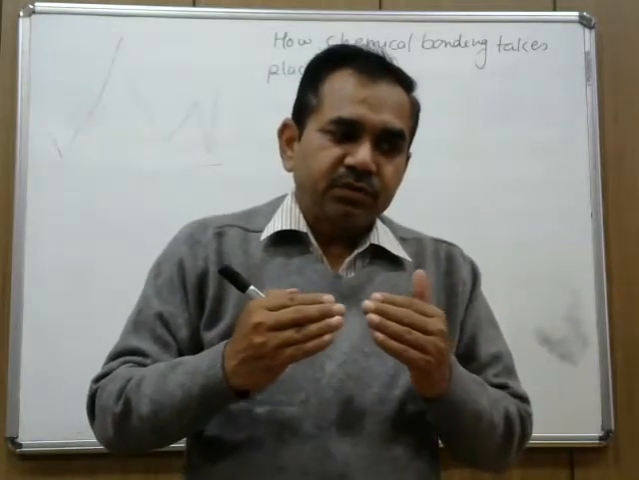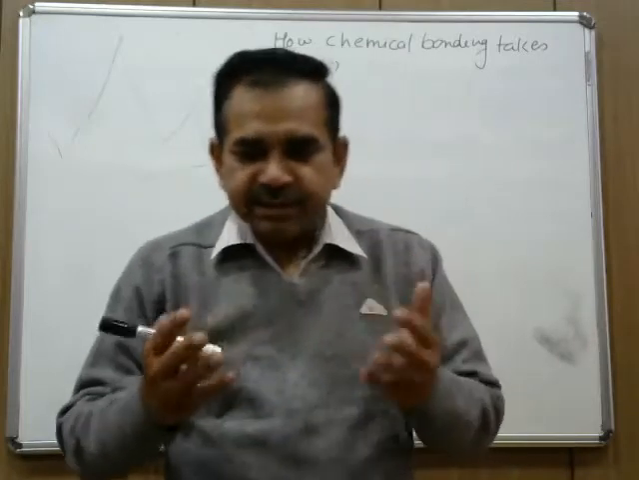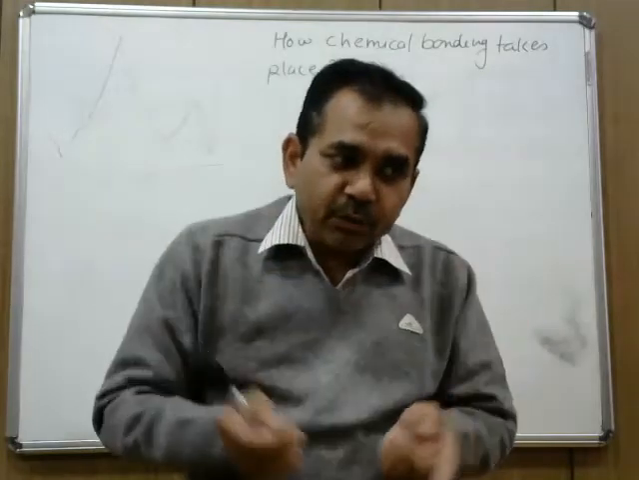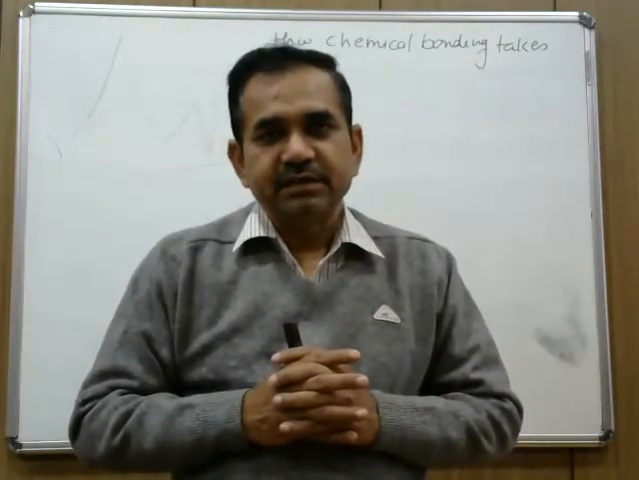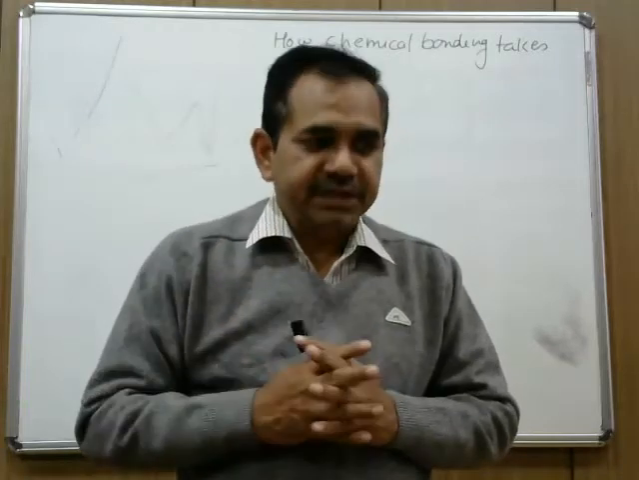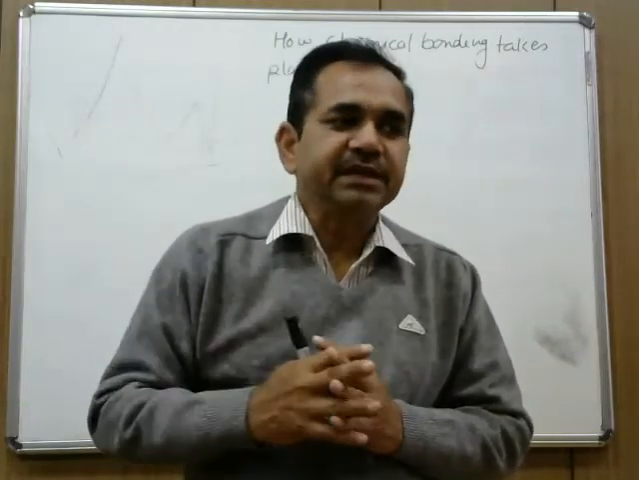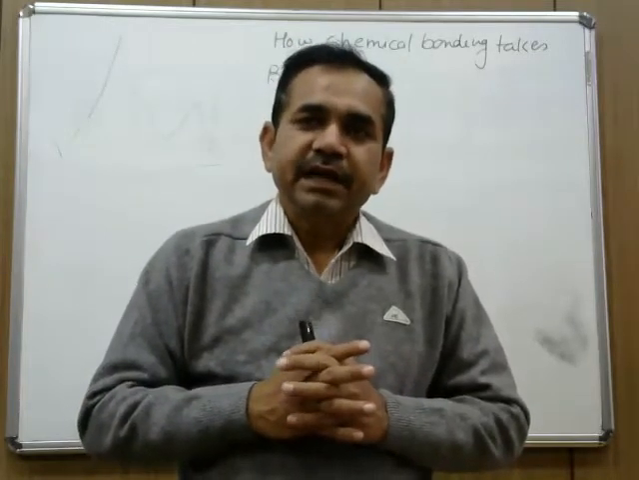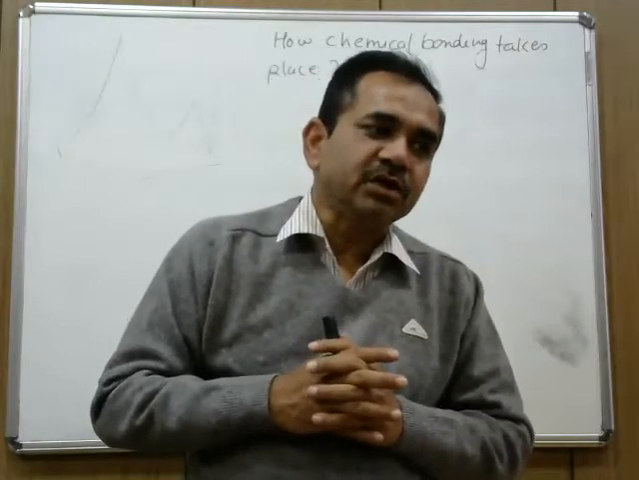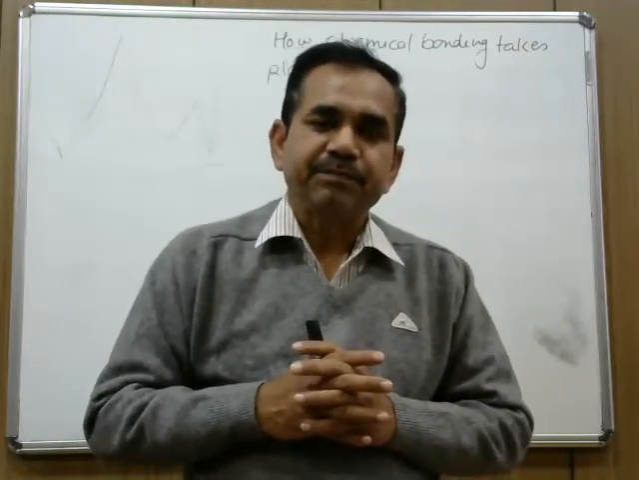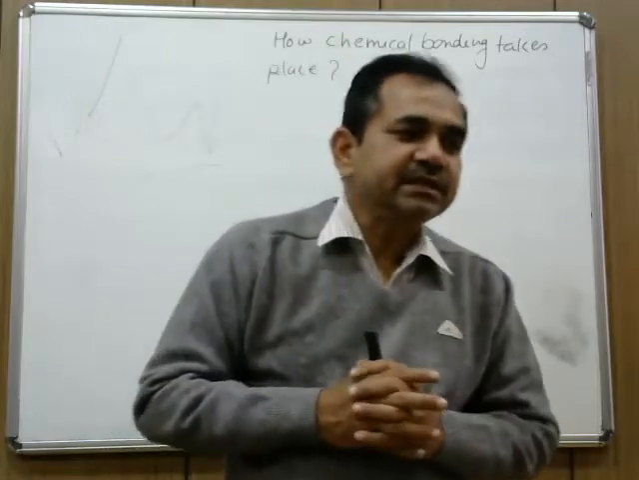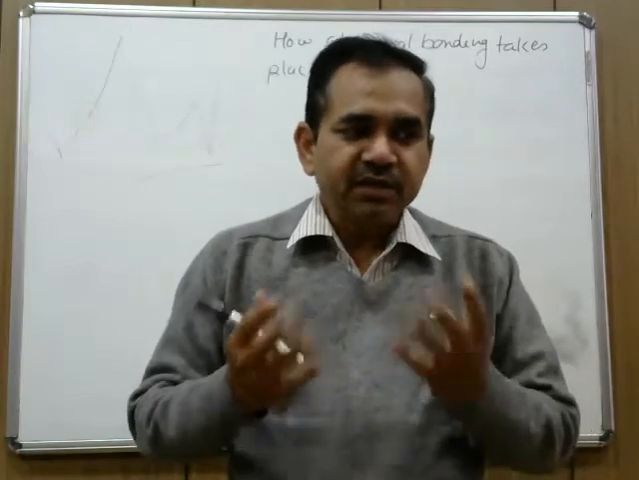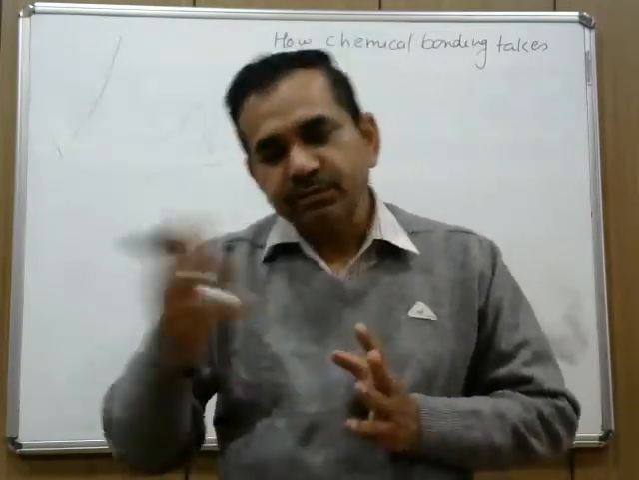Now, when atoms undergo the process of chemical combination, electrons that are present in the outermost shell are redistributed. There is a rearrangement of electrons in this outermost shell. And this outermost shell of an atom is also called the valence shell, because electrons that are present in this shell are involved in valency or in the combination of atoms to form molecules.